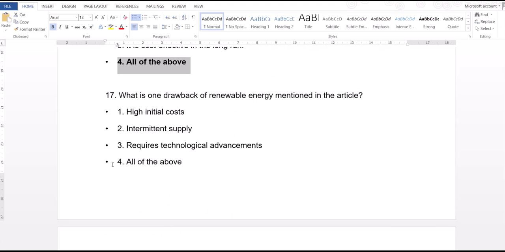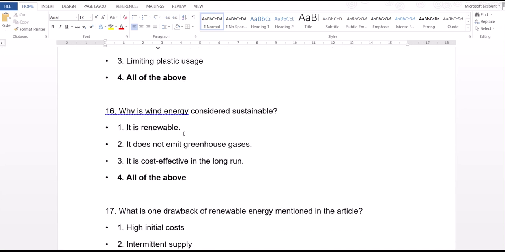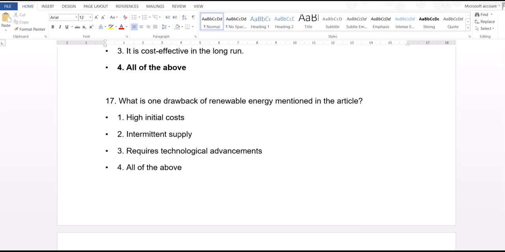Next one, what is one drawback of renewable energy mentioned in the article? Drawbacks. I think it is, yeah. Renewable energy is not without its challenges. High initial costs, installation, intermittent supply, dependent on weather conditions, and need for advanced technologies. Okay, so that is the reason here: initial costs, intermittent supply, and requires technological advances. All three are challenges here, drawbacks.